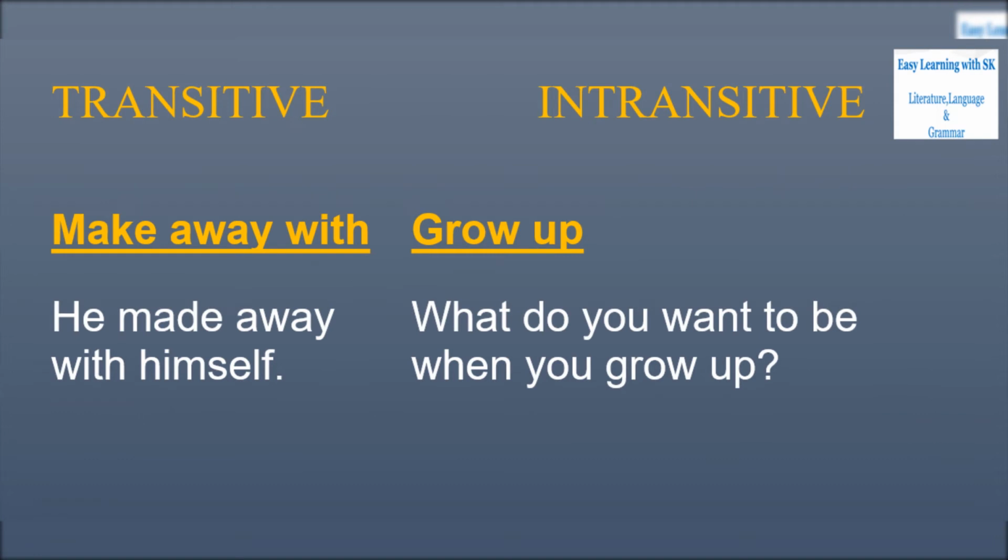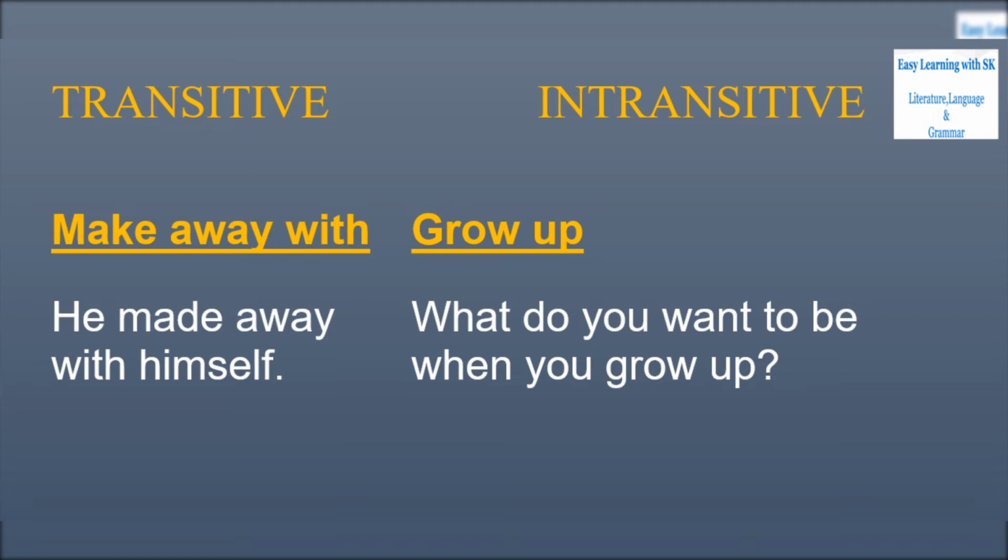Now once you know how to identify or recognize a phrasal verb, you need to learn how to use it correctly. And one of the first things you need to find out is, is it transitive or intransitive? If it is transitive, then you need something or someone after the verb.